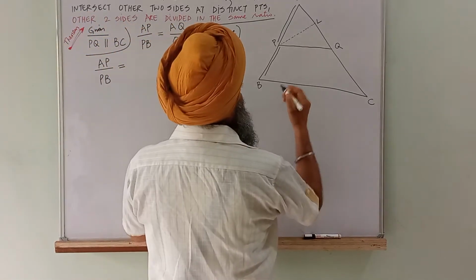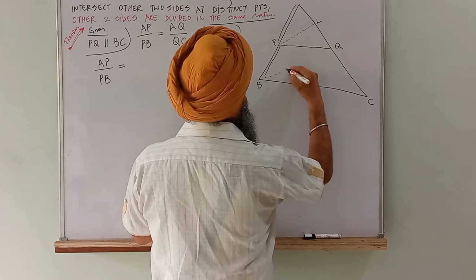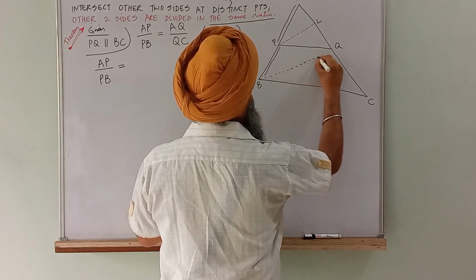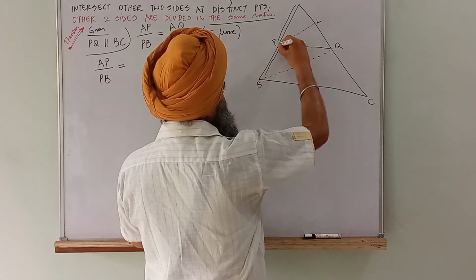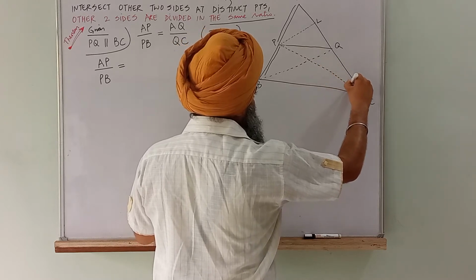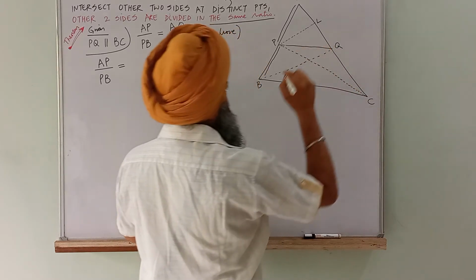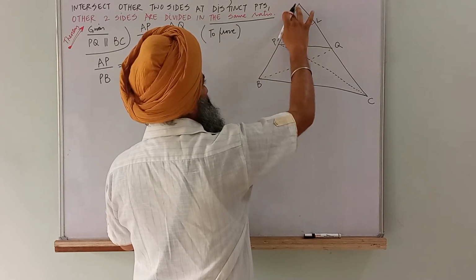Now you can join B and Q, and also join P and C.